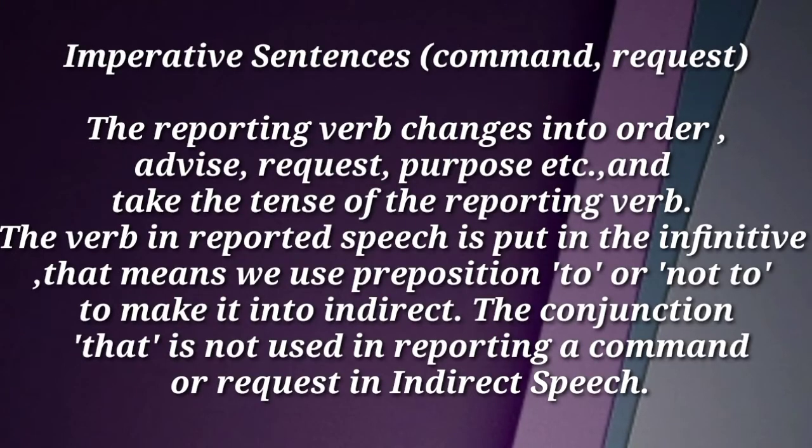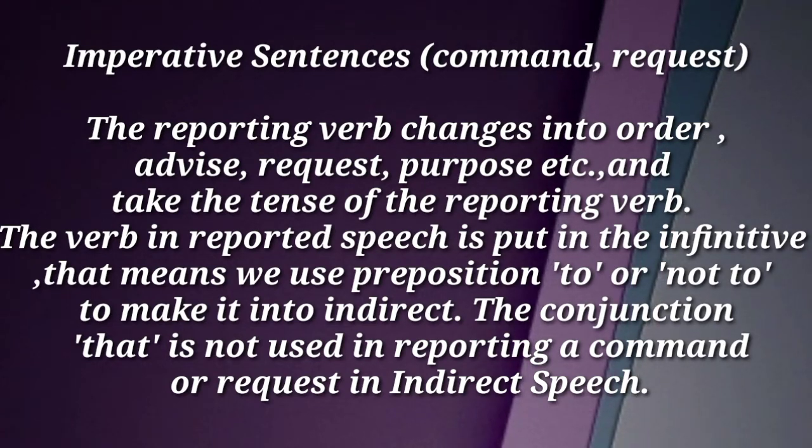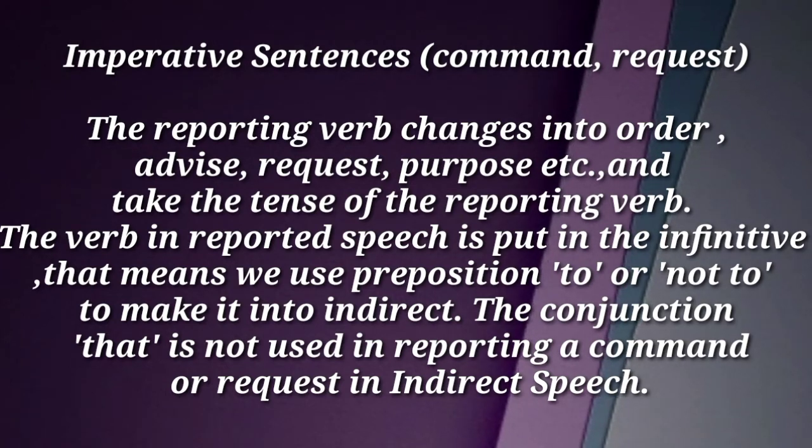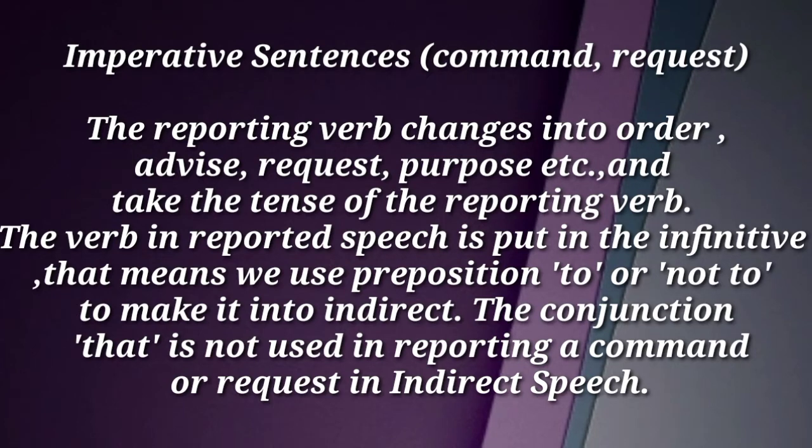The next one, imperative sentences. Imperative sentences are telling about commands and requests. So let us see how this changes. The reporting verb changes into order, advice, request, purpose, etc. The verb which we are using as reporting verb changes into these words and takes the tense of the reporting verb. The verb in reported speech is put in the infinitive.